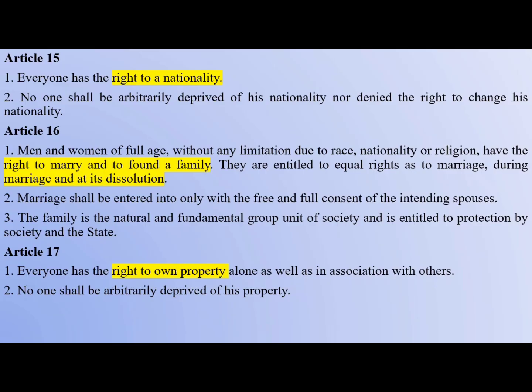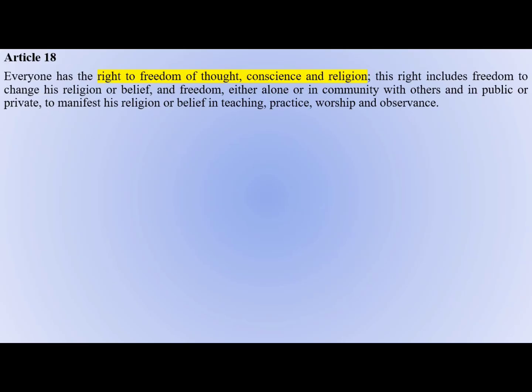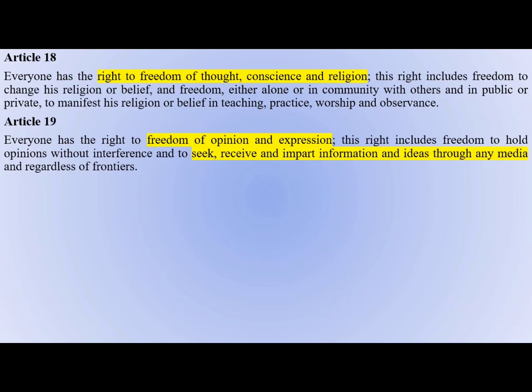So next going to Article 18. Article 18 says that everyone has the right to freedom of thought, conscience and religion. You can see this right under Article 25 to 28 of the Indian Constitution. That is the right to freedom of religion. And then Article 19 says that everyone has the right to freedom of opinion and expression. This is provided under Article 19 clause 1 clause A of the Indian Constitution. So this is very easy, don't complicate.